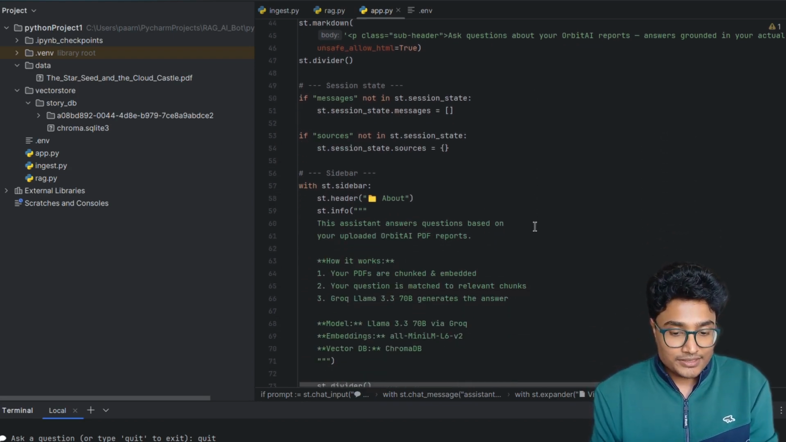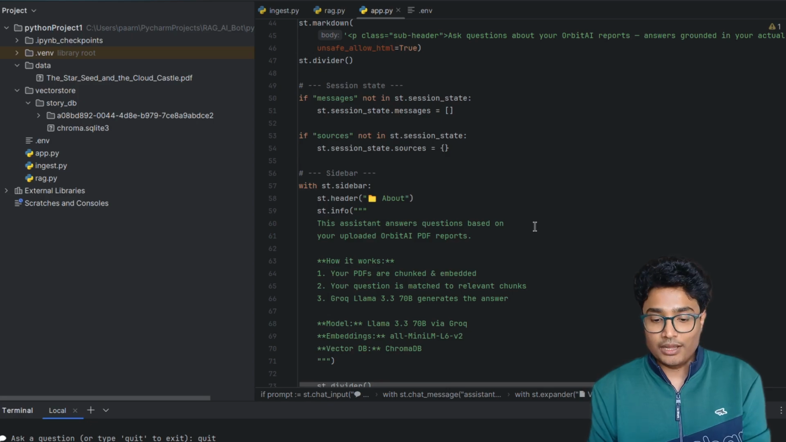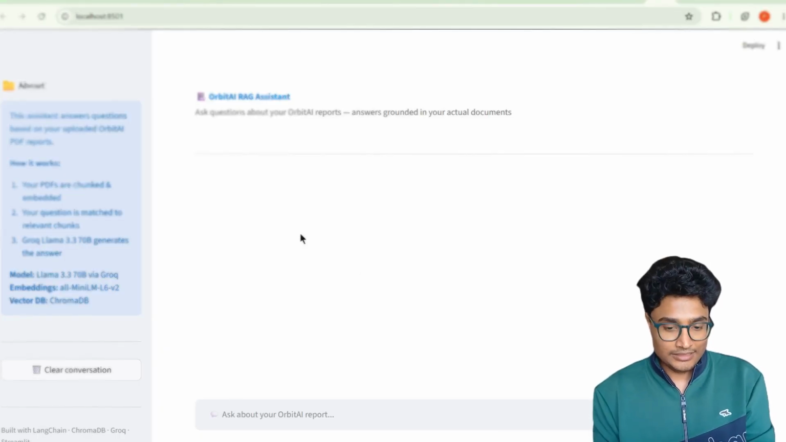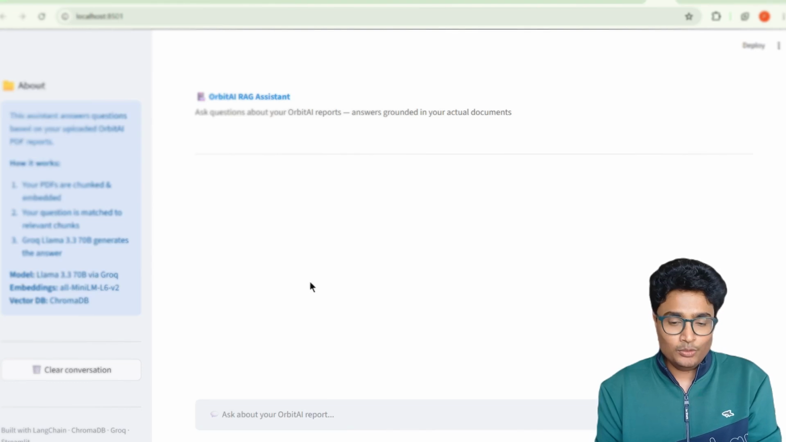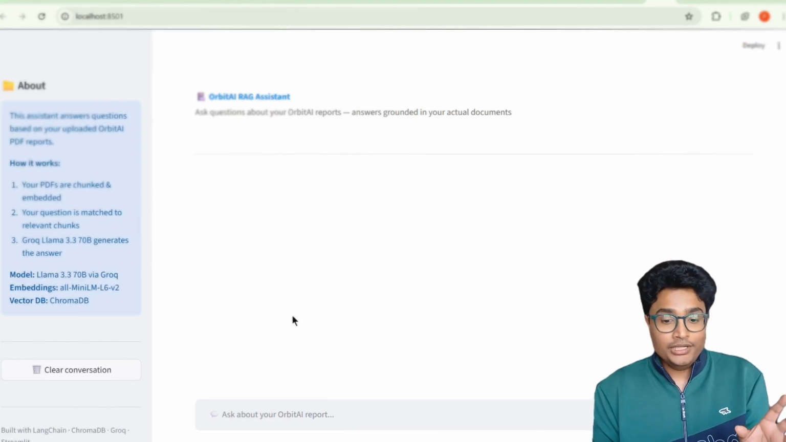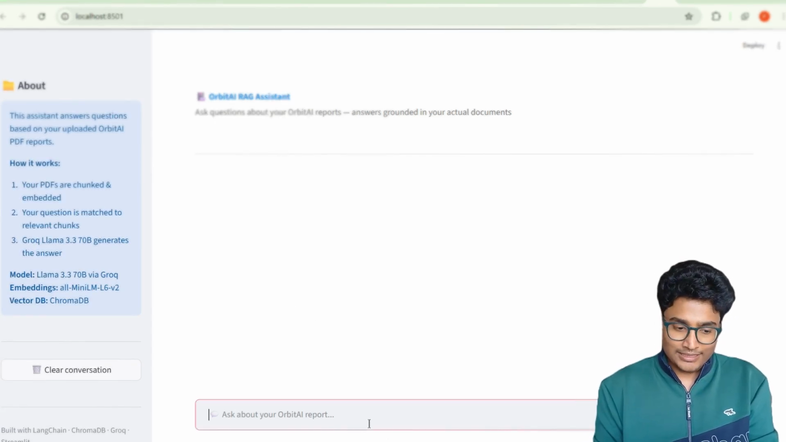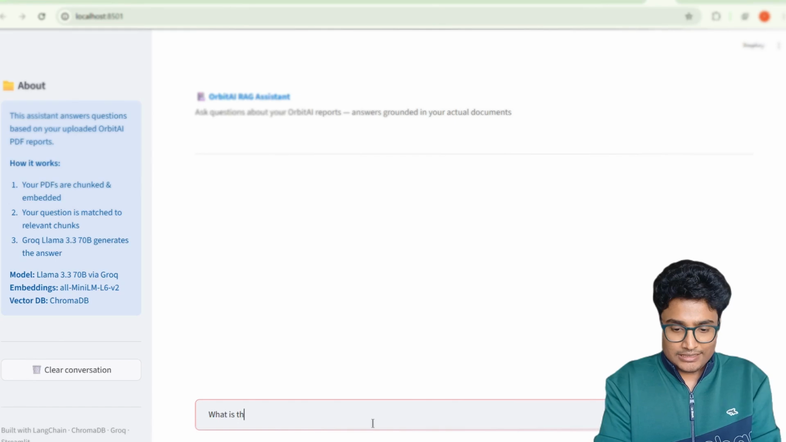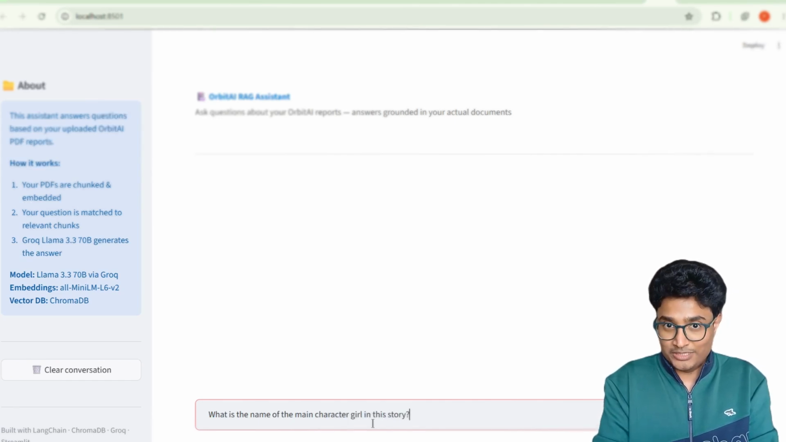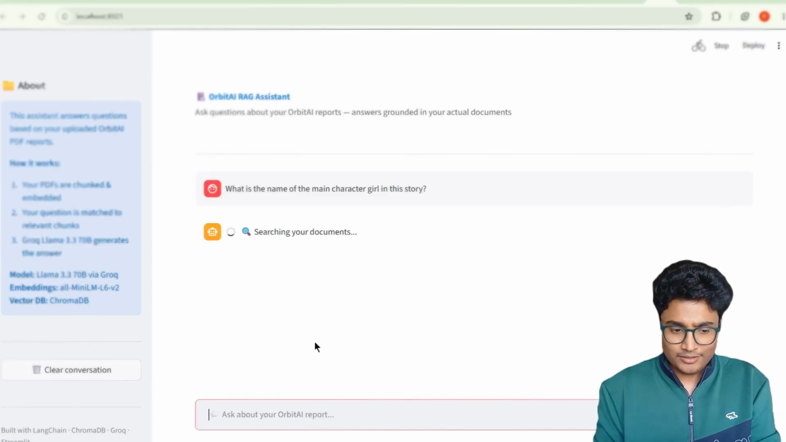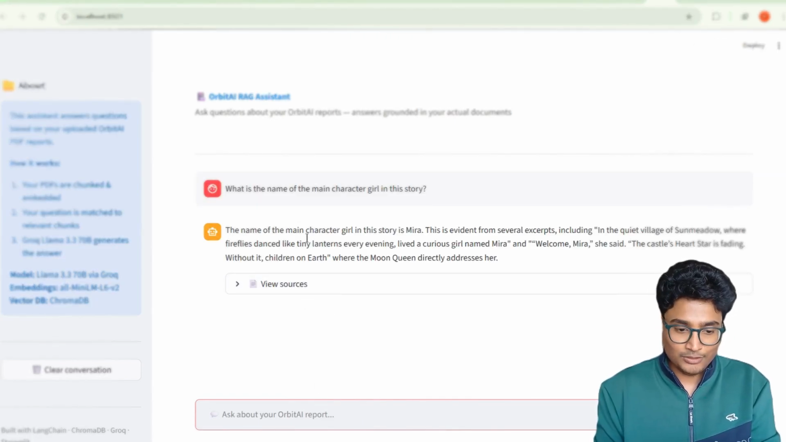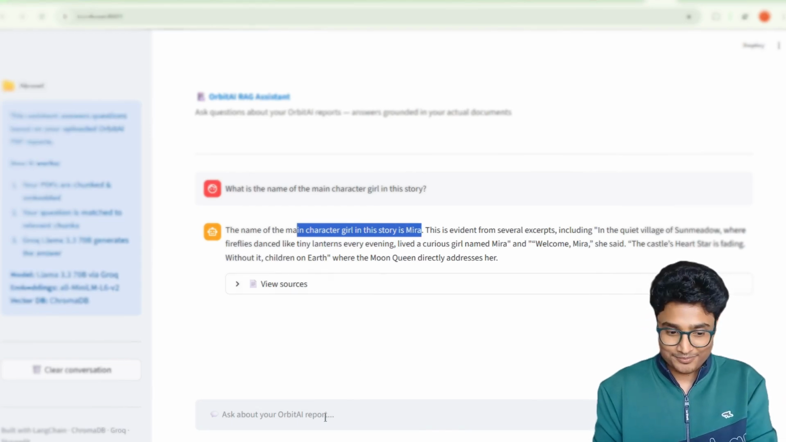Now, if I run this UI, you can see this page pops up. I can directly ask questions here in this UI. Behind the scenes, it is still connected to the same AI chatbot and should return the same answers based on the processed document. Let's test it with an example. Let's say I ask, what is the name of the main character girl in this story? Now we all know that it's Mira. See whether it's able to provide me the right answer? Yes, you can see that it's working as expected.